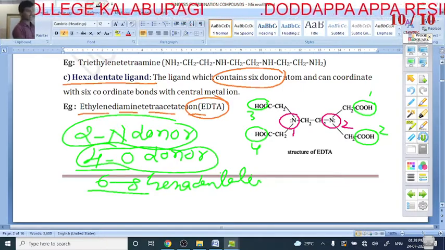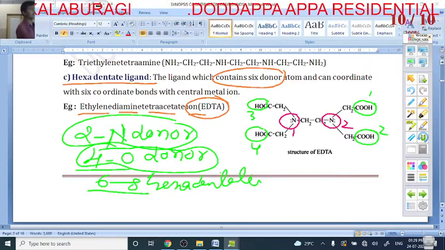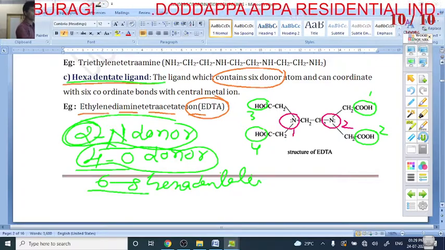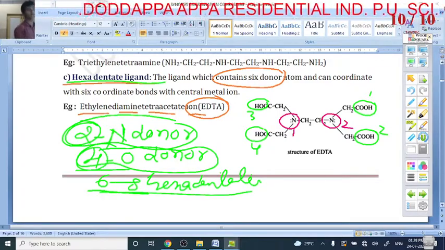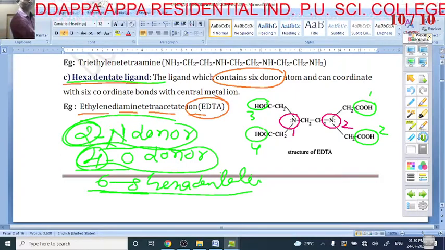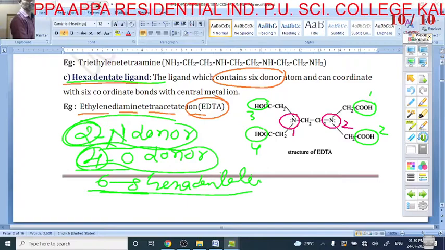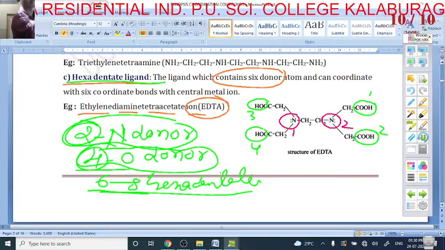So that's why, for the CET examination, you have to concentrate. EDTA is a hexadentate ligand with 2 nitrogen donors and 4 oxygen donors, total 6 donors. It is called what? EDTA. So this green color indicates what? The 4 oxygen donors. And this pink color indicates what? These are the 2 nitrogen donors, my dear students.